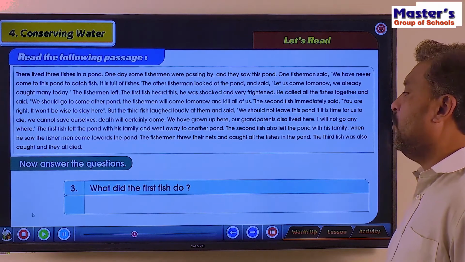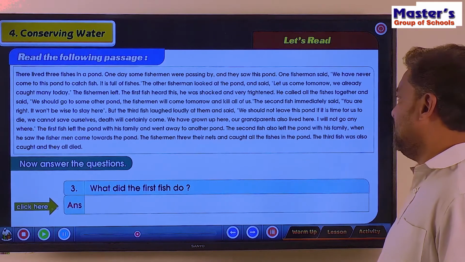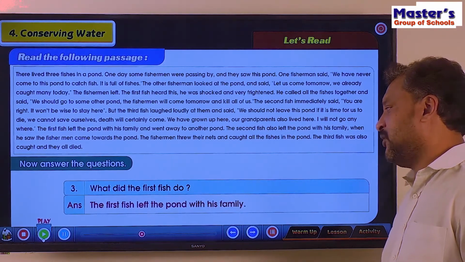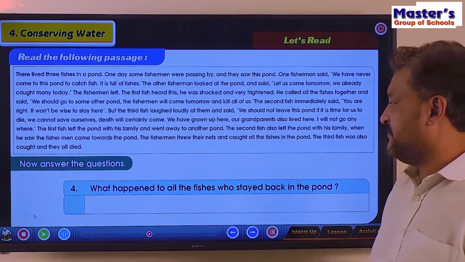Third question, what did the first fish do? He left the pond with his family, isn't it? Yes. The first fish left the pond with his family. There is a wise fish.